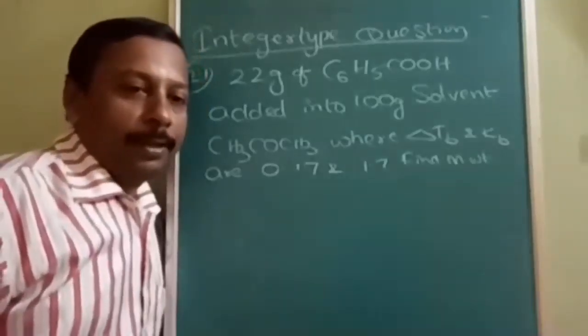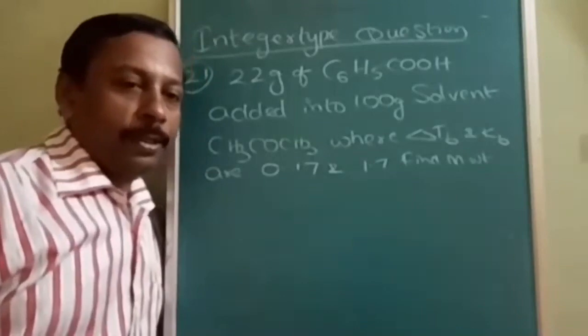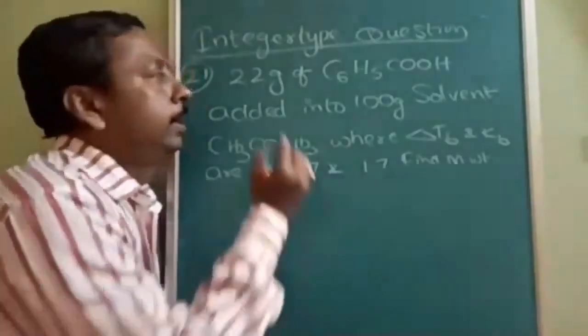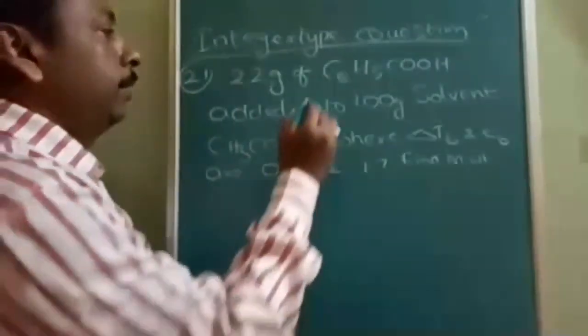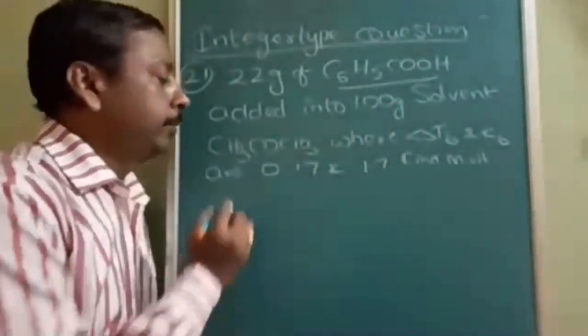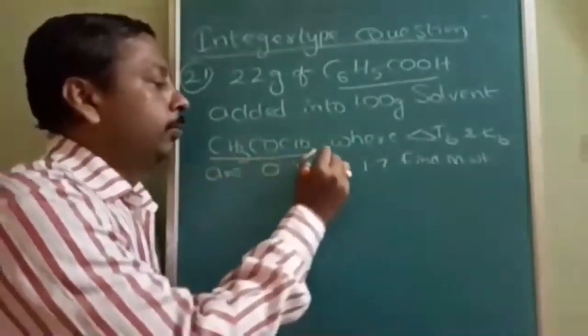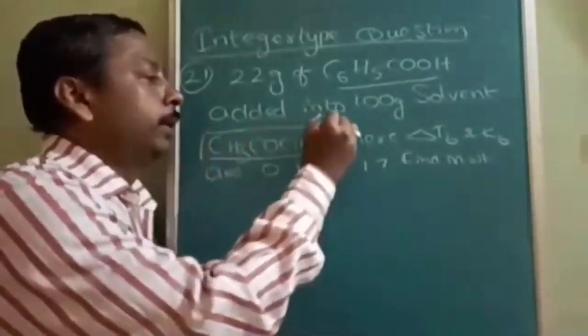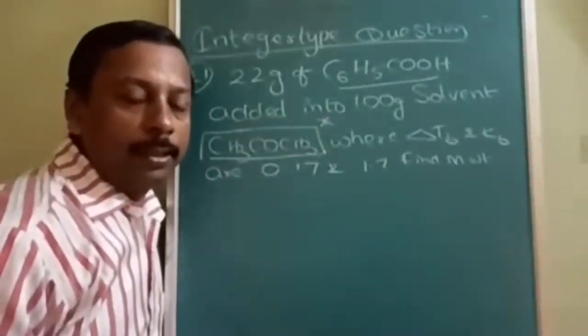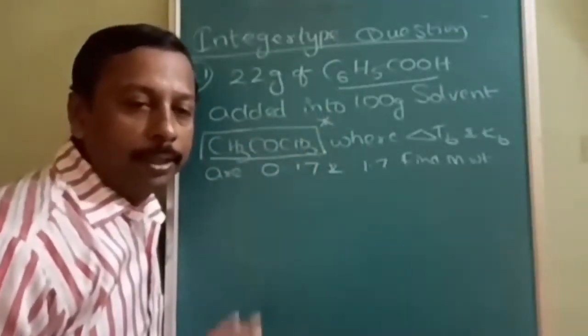Okay, we are in the next integer type questions. Question number 21. Here 22 grams of benzoic acid is added into 100 grams of solvent acetone. Here the very important point is this one, because benzoic acid behaves in three different ways.